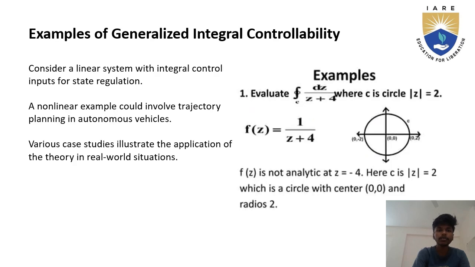Moving on to the next slide, we have the examples of generalized integral controllability. Consider a linear system with integral control inputs for state regulation. A nonlinear example could involve trajectory planning in autonomous vehicles. Various case studies illustrate the application of the theory in real world situations. As you can see, it is applicable in real world situations of generalized integral controllability. Here is an example of how we can use it in a mathematical way.